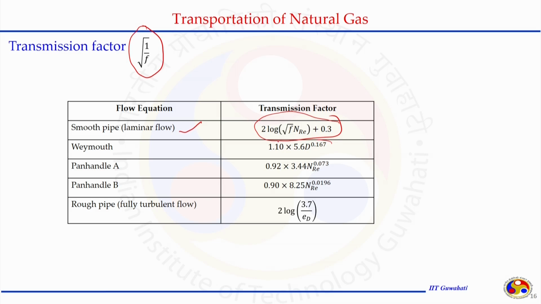The Weymouth equation considers only the diameter, Panhandle A considers Reynolds number with a different numerical coefficient, then the Panhandle B equation. For a rough pipe, we can ignore Reynolds number and just include epsilon by d, the relative roughness of the pipe, to get the transmission factor, and ultimately that transmission factor will give us the value of the friction factor f.